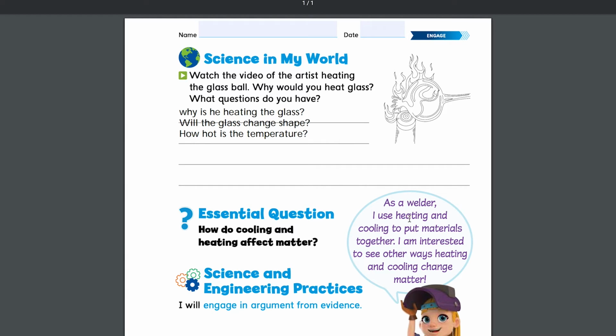As a welder, I use heating and cooling to put materials together. I am interested to see other ways heating and cooling change matter.